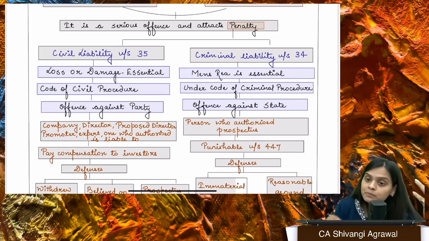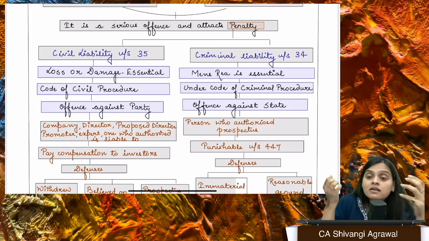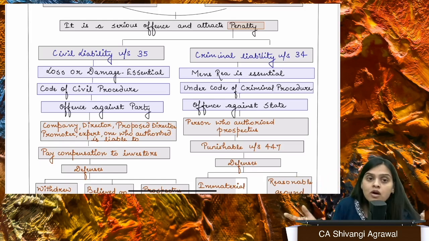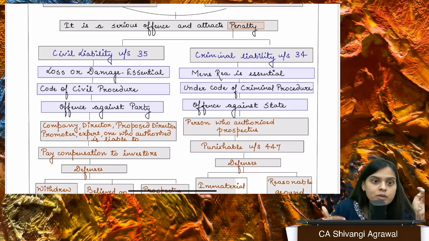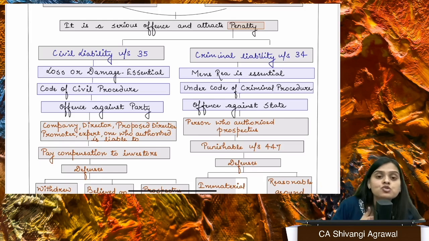So the first prima facie requirement here is loss. If there is no loss, then section 35 does not get attracted. Again, if you can prove that, no, I consented to be the director, but when I got to know about all these malafide intentions, I immediately withdrew my consent.